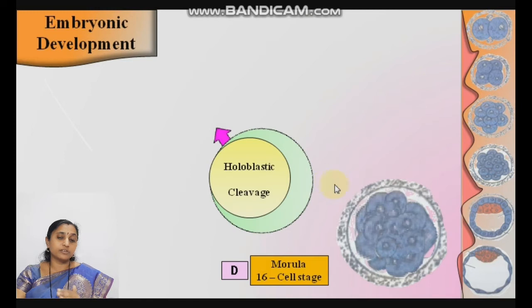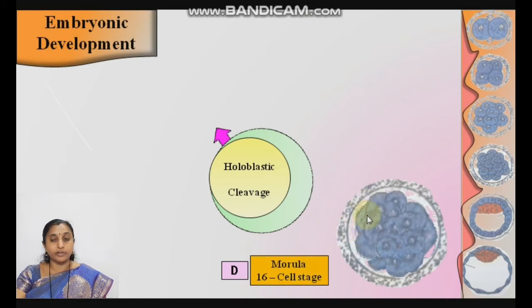At this isthmus region, what happens? The zona pellucida is not breaking down. It is intact. It is most important for this stage. If the zona pellucida breaks, then implantation, that is the attachment of the embryo, may take place anywhere, or abortion may take place in that woman. So the zona pellucida must be intact during the morula stage.